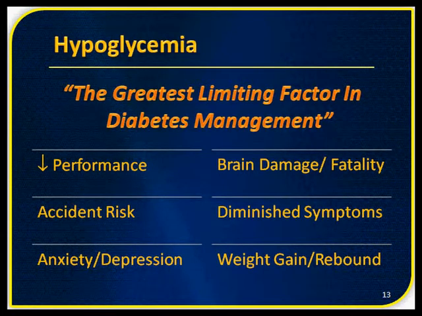What happens if the patient has hypoglycemia? His performance comes down, his risk for accidents increases, particularly road traffic accidents. It may cause anxiety in him that he may become hypoglycemic at any stage, or it may depress him because the treatment is producing repeated episodes. Brain damage can occur if the hypoglycemia is prolonged, and sometimes it may end up in fatality. There may be diminished symptoms over a period of time, and the patient may not be aware of hypoglycemia.